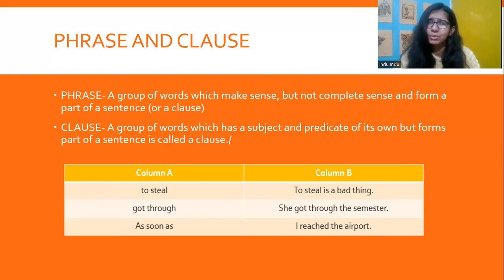Similarly, with the third one, as soon as is a phrase. And as soon as I reached the airport, that is a clause. Because as soon as I reached the airport, what? As soon as I reached the airport, I rushed to take coffee. Or as soon as I reached the airport, I realized I was late. Or as soon as I reached the airport, I realized my flight was delayed. So, as soon as I reached the airport is a clause.